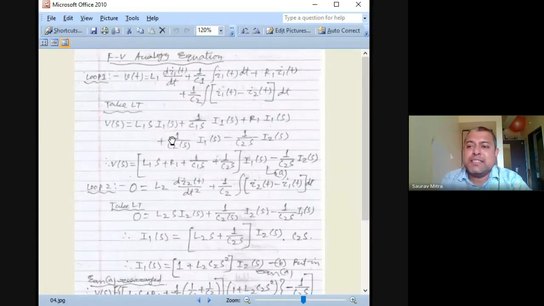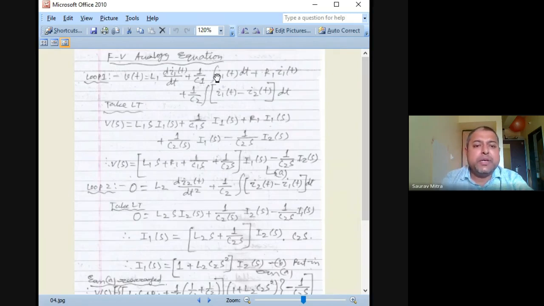Substitute I1s, that is current is equal to dq1t by dt, that is current is equal to differentiation of charge. Here you can substitute that, it will become a second order equation. So Vs is equal to Ls, because this is a first order differential, I1s plus 1 by Cs I1s. This is integration, that's why 1 by S will come. Plus R1 I1s. So there is no multiplication or division of S with respect to resistance.